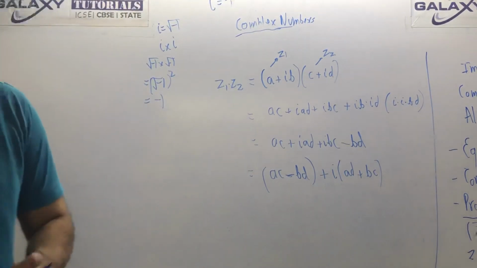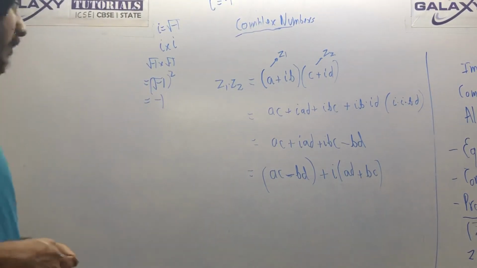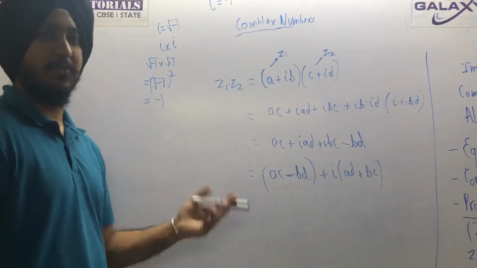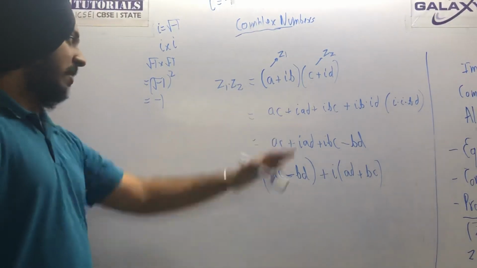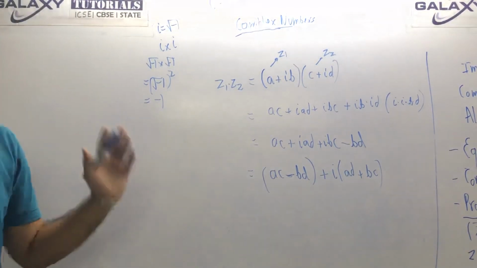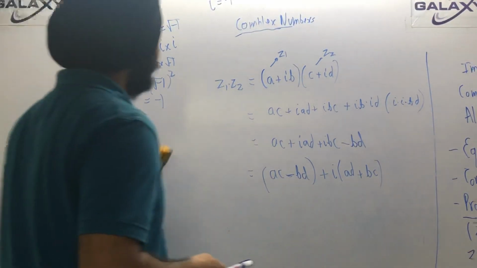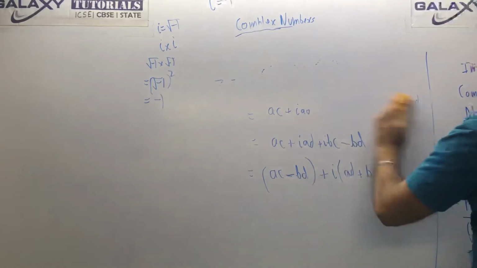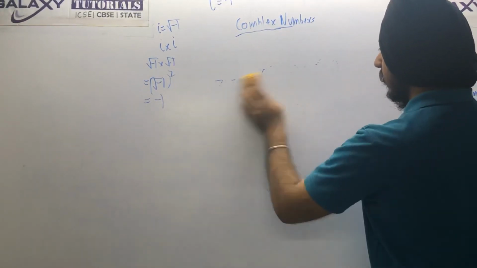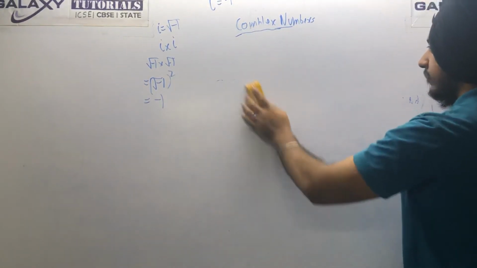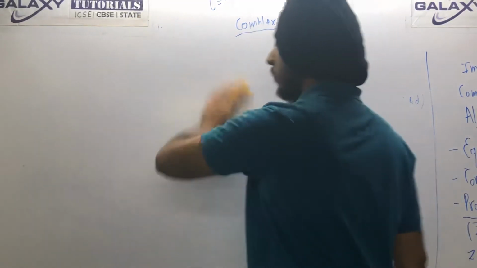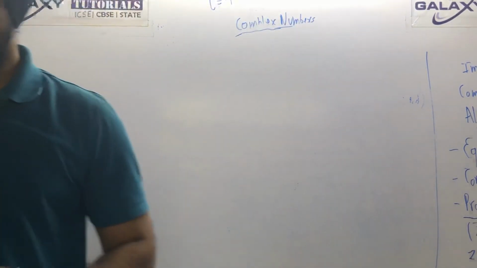It's up to you. If you want to remember, you can remember this. Otherwise, you can just directly solve if the question is given. Just do the cross multiplication and find the answer. If you can remember the formula, then very good. Okay, so next we will do some properties of multiplication, same ones that we did before for addition.